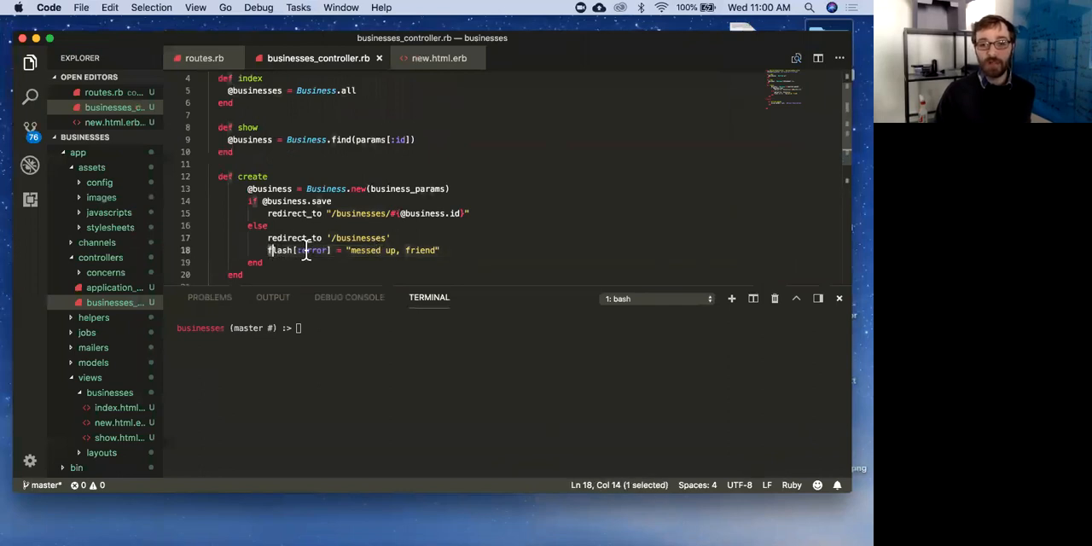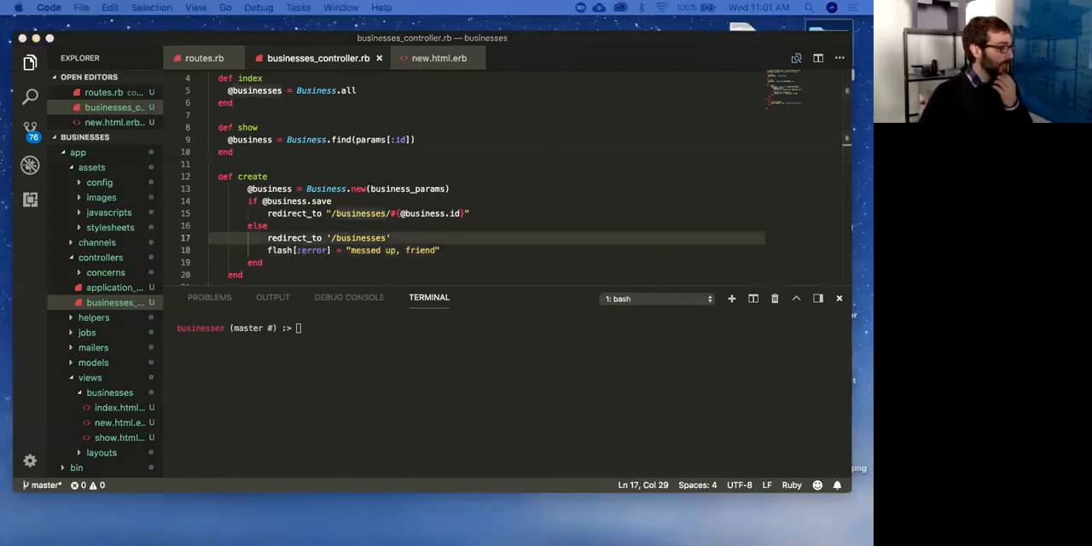I'm setting this error. Flash is just this global, I don't know if it's global, but it's essentially this object that you have access to, to send messages to your user, basically, right? So, what I'm doing is going into it, it kind of works like a hash, might actually just straight up be a hash. And I'm setting the attribute error to this message right here. How do I get access to that? I can do it in my view.